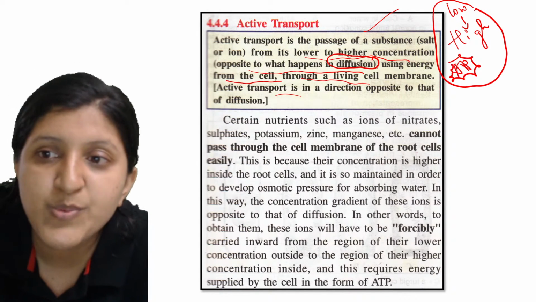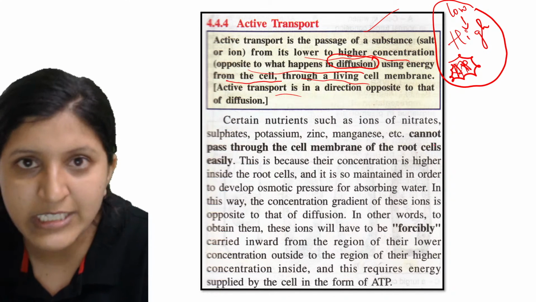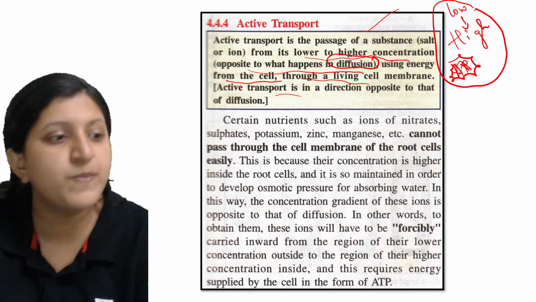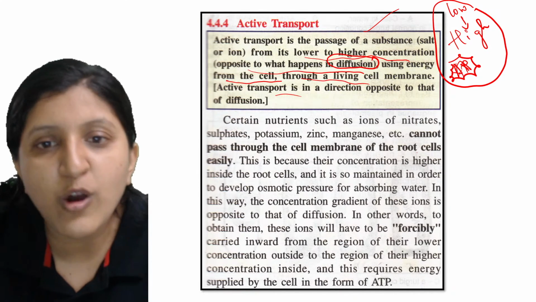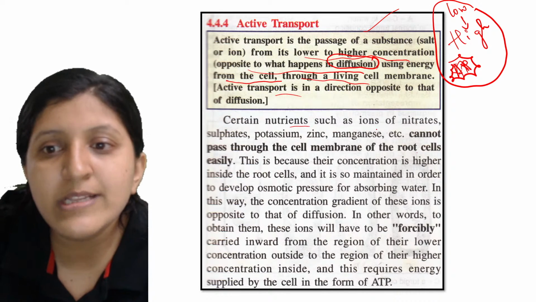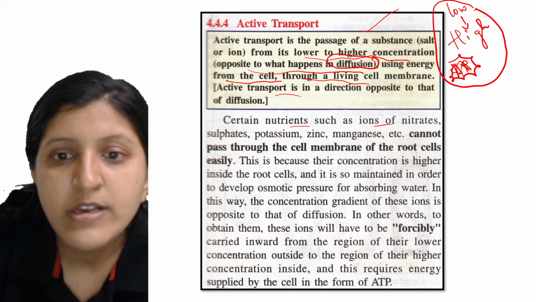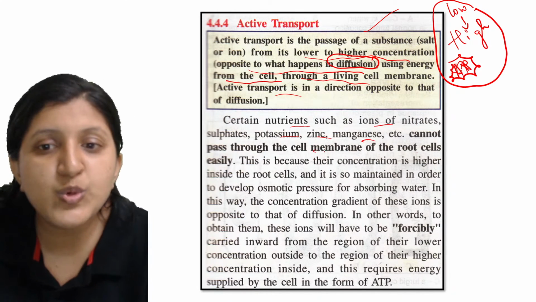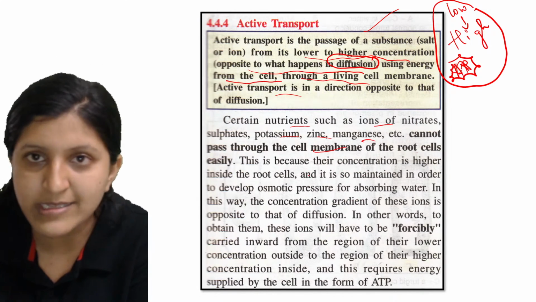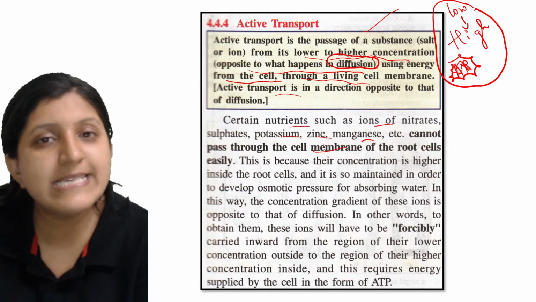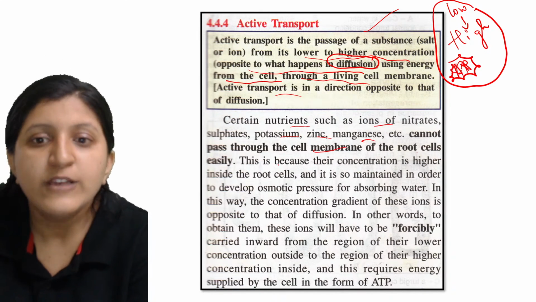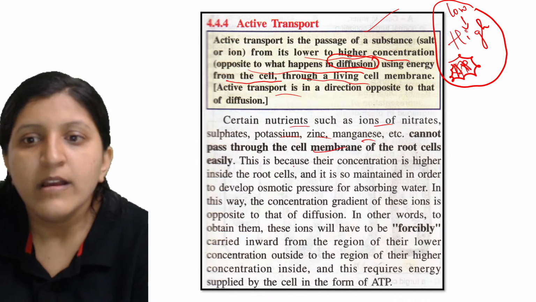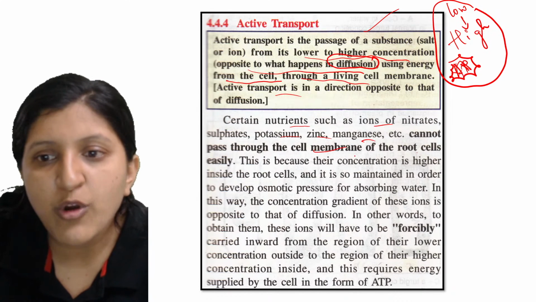So by spending energy, like by spending ATP, what will happen? Basically, things like ions and salts are taken from a low concentrated area to a high concentrated area. Certain nutrients such as ions of nitrates, sulfates, potassium, zinc, manganese cannot pass easily through the cell membrane of the root cells. Okay, because it is semi permeable, solutes are not allowed.